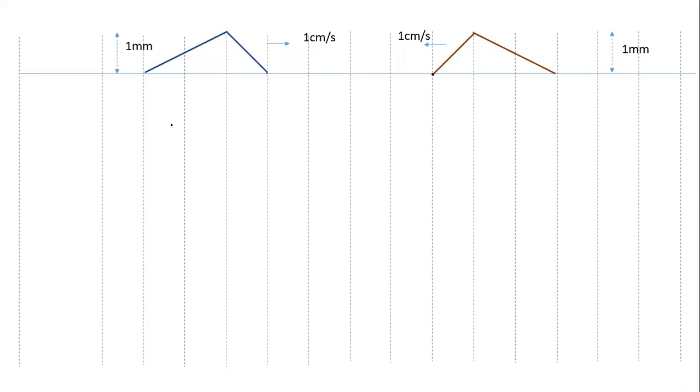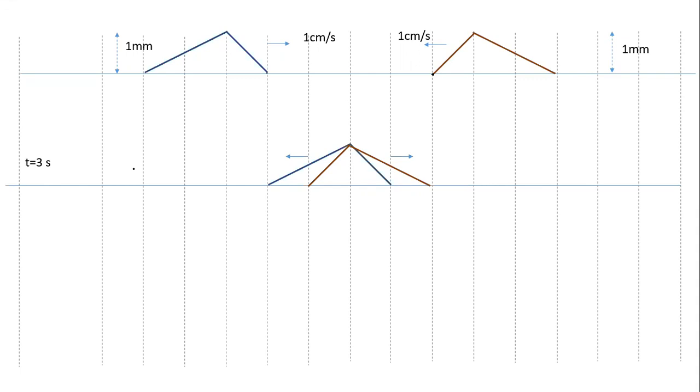So it is simple. I think we have done it before. At t equal to 3 seconds, this has moved by 3 centimeters. This has moved by 3 centimeters. So this is how the blue shape will look, and this is how the brown shape will look. Now if I have to find the 4 points of interest, these are the 4 initial points on the string. Now we want to find out at t equal to 4 seconds, what will be the position of these 4 points?